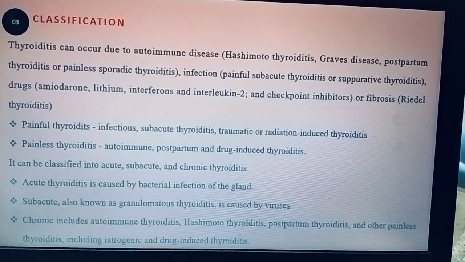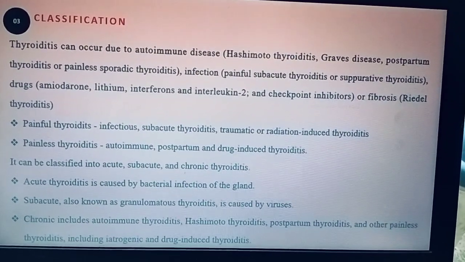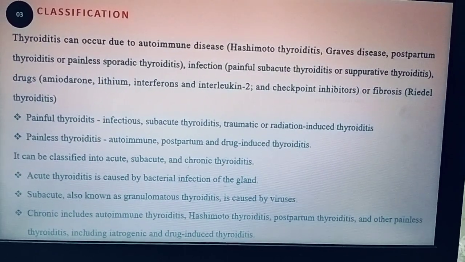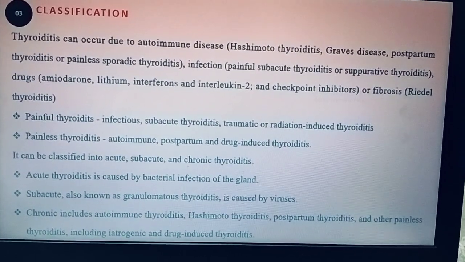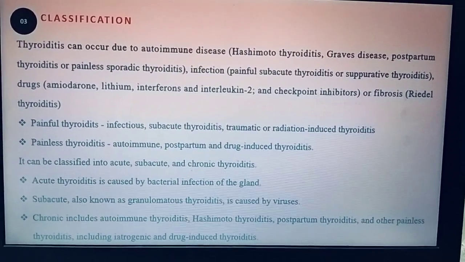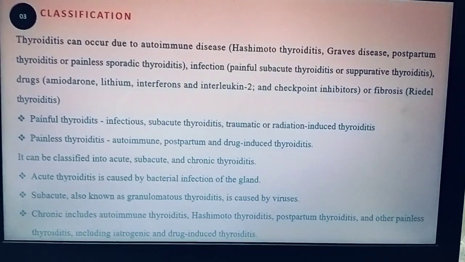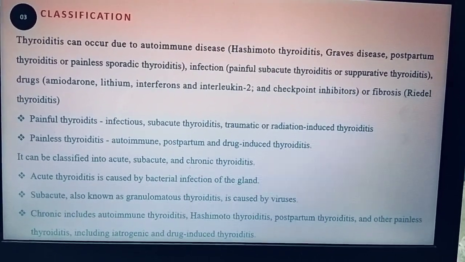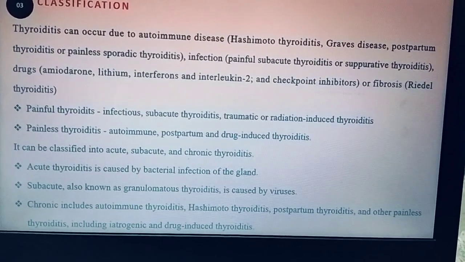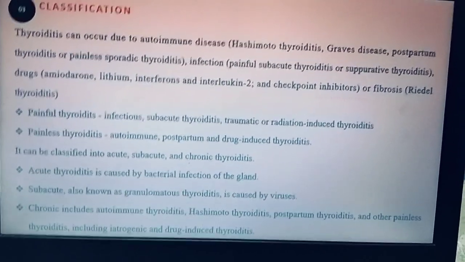Painless thyroiditis is usually seen in infectious. And subacute thyroiditis, traumatic and radiation-induced thyroiditis, these all are painful thyroiditis. Painless thyroiditis is autoimmune, postpartum, and drug-induced thyroiditis. It can also be classified into acute, subacute, and chronic.